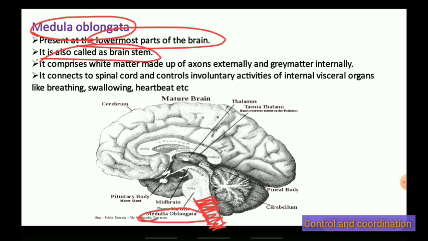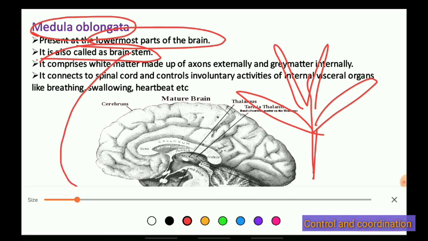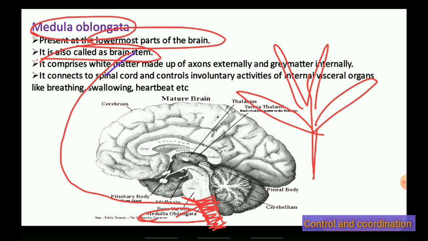You can see it is like a plant stem. This is the stem of the plant. Same way, this portion is the stem of the brain. It comprises white matter made up of axons.